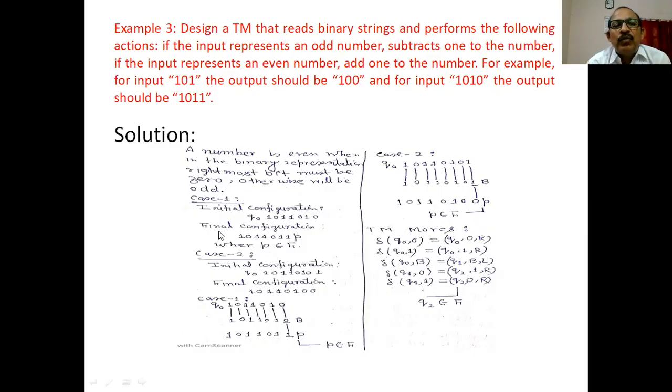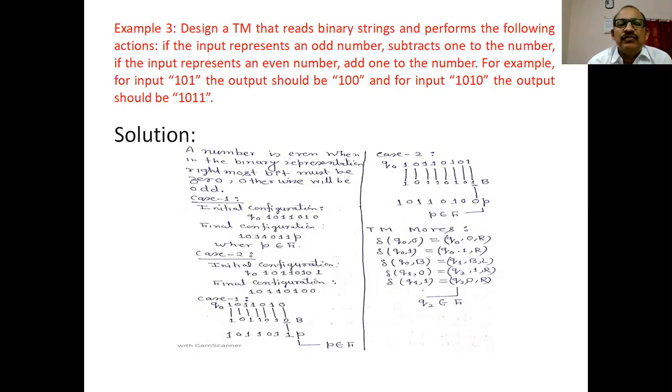And what will be the final configuration? Here you can see this is an even number because the rightmost digit is 0. Now convert this 0 into 1, and it becomes odd. Case 2, take an odd number and convert it into an even number.